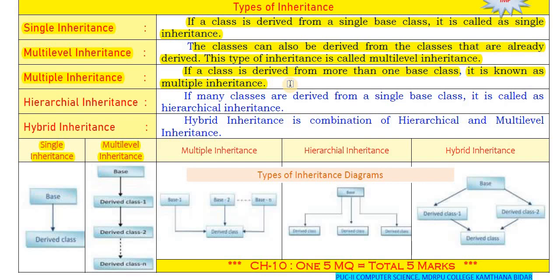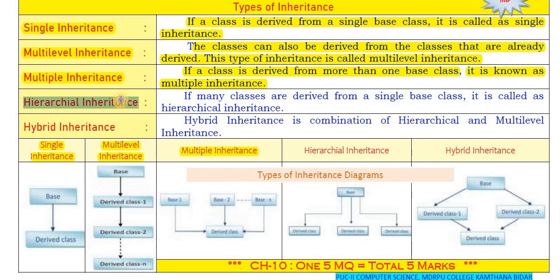Here in the diagram you can see multiple inheritance means more than one base class is used to create a new derived class. This is a derived class, derived from base class 1, base class 2 and base class 3. So for creating a new class we are using more than one base class. This type of inheritance is called multiple inheritance.